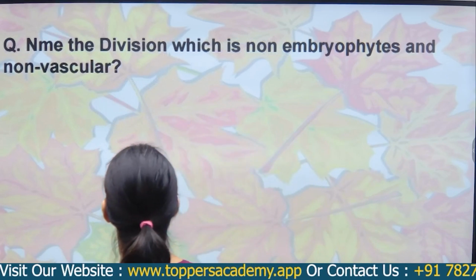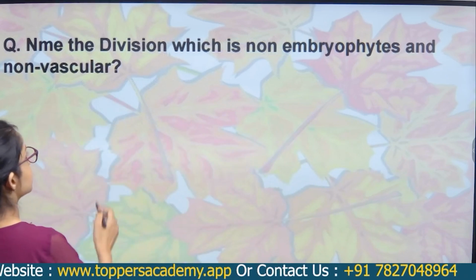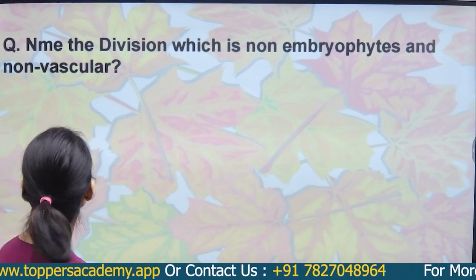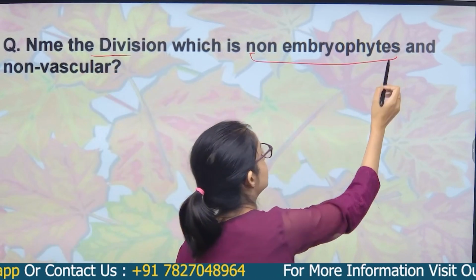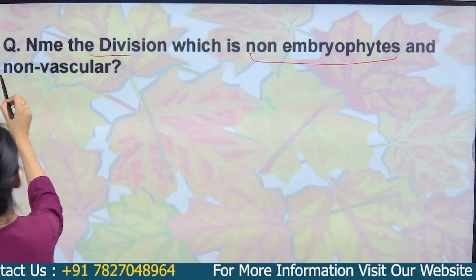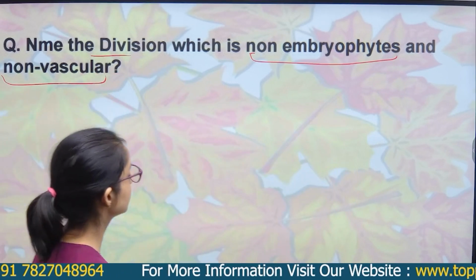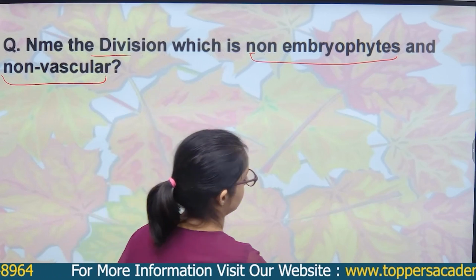Now the question session. Name the division which is non-embryophyte, with no embryo, and non-vascular. So what could it be? Let's recall.